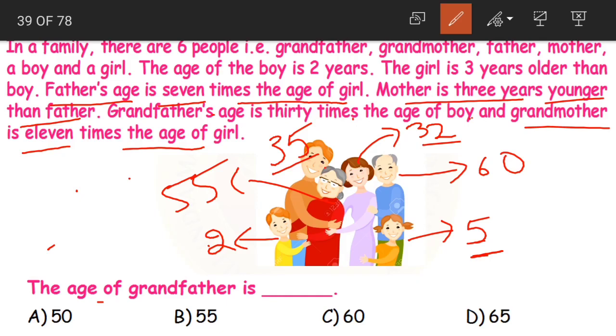Now what is the question? The age of grandfather is dash. Who is the grandfather here? He. What is his age? 60. That is option C, 60.